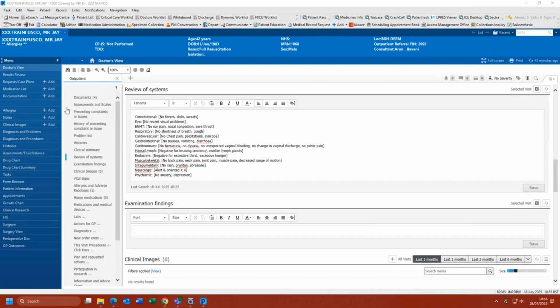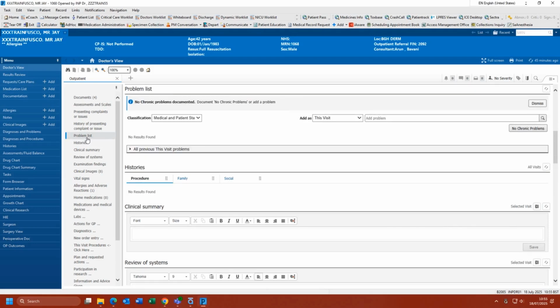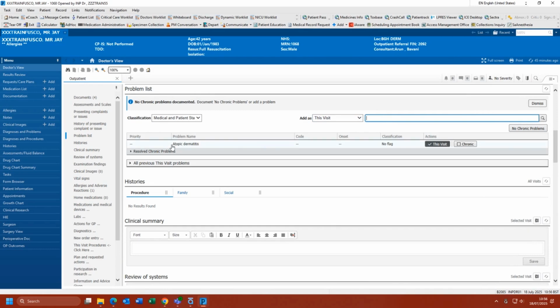Further down the list, you will find the problem list. Here you can document a diagnosis for this visit and also any chronic issues that may stay with the patient. On the right of the screen, select the relevant option from the Add drop-down box. Start to type the diagnosis or chronic problem in the search box and select the relevant option from the choices that appear. Any chronic problem will remain visible on the patient record, whilst any diagnosis will appear in the Previous Visits box below.